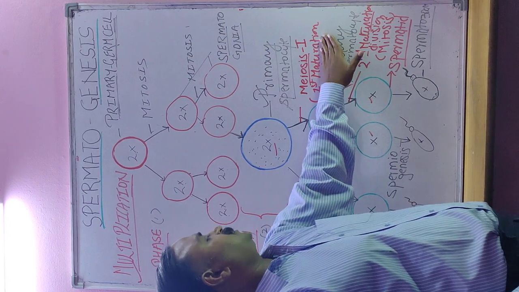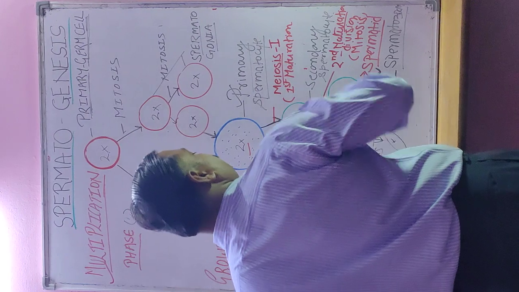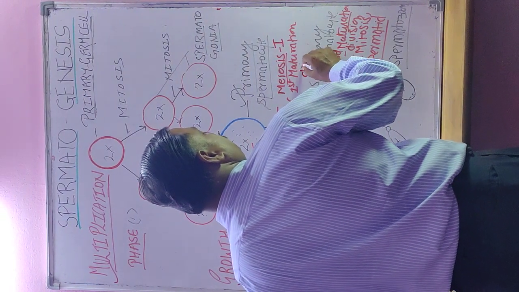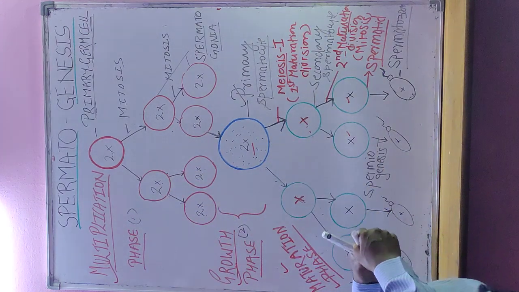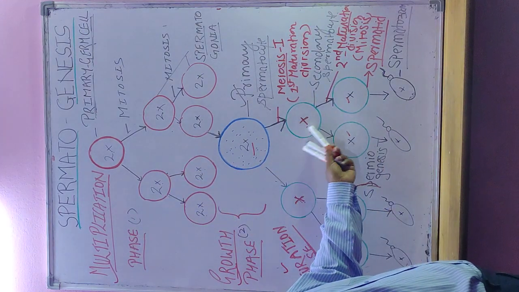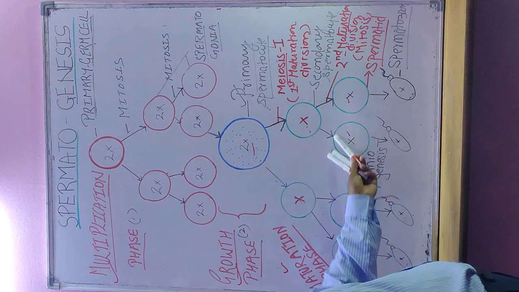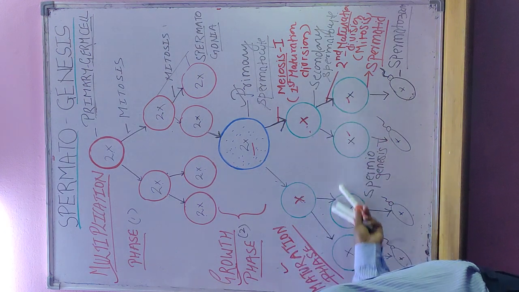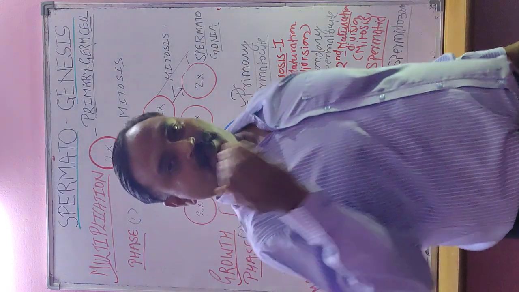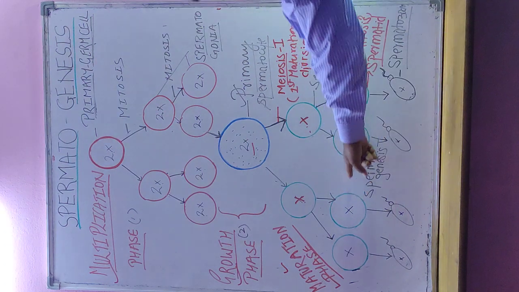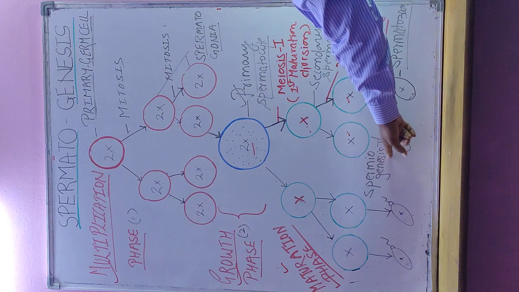Due to this, the primary spermatocyte becomes a secondary spermatocyte, and after the second maturation division, which is mitosis, it becomes a spermatid. Finally, the spermatid goes through spermiogenesis.